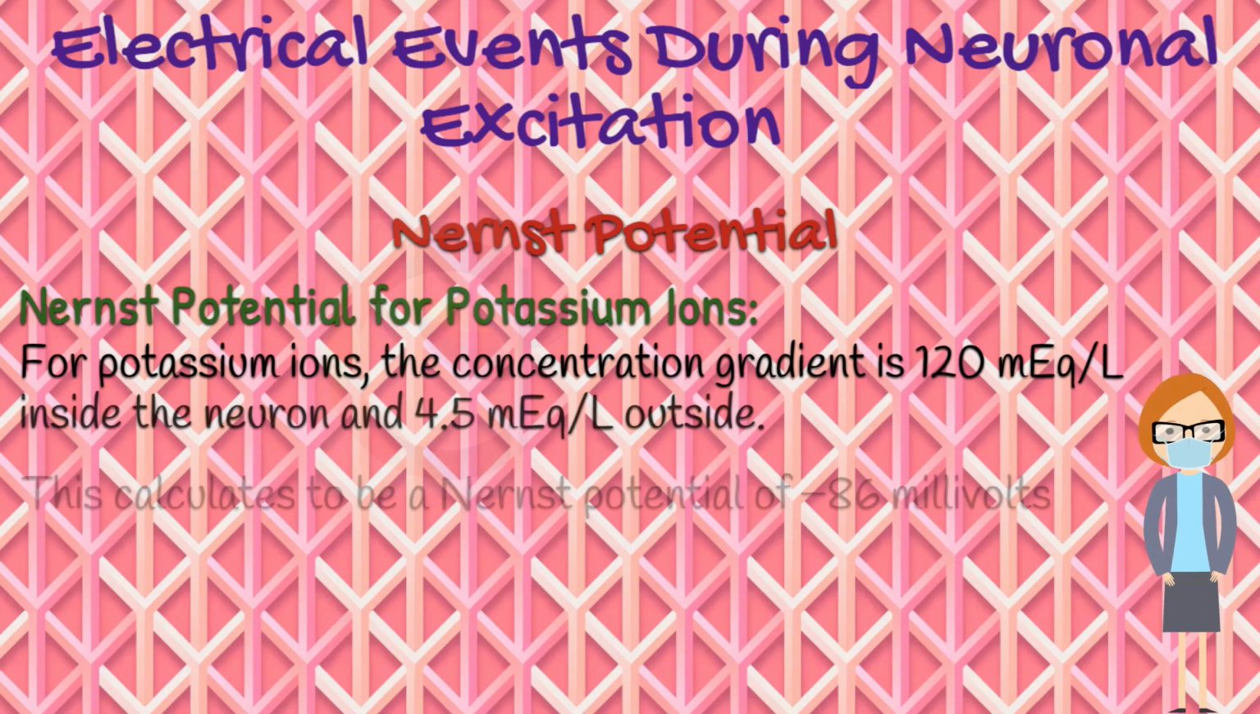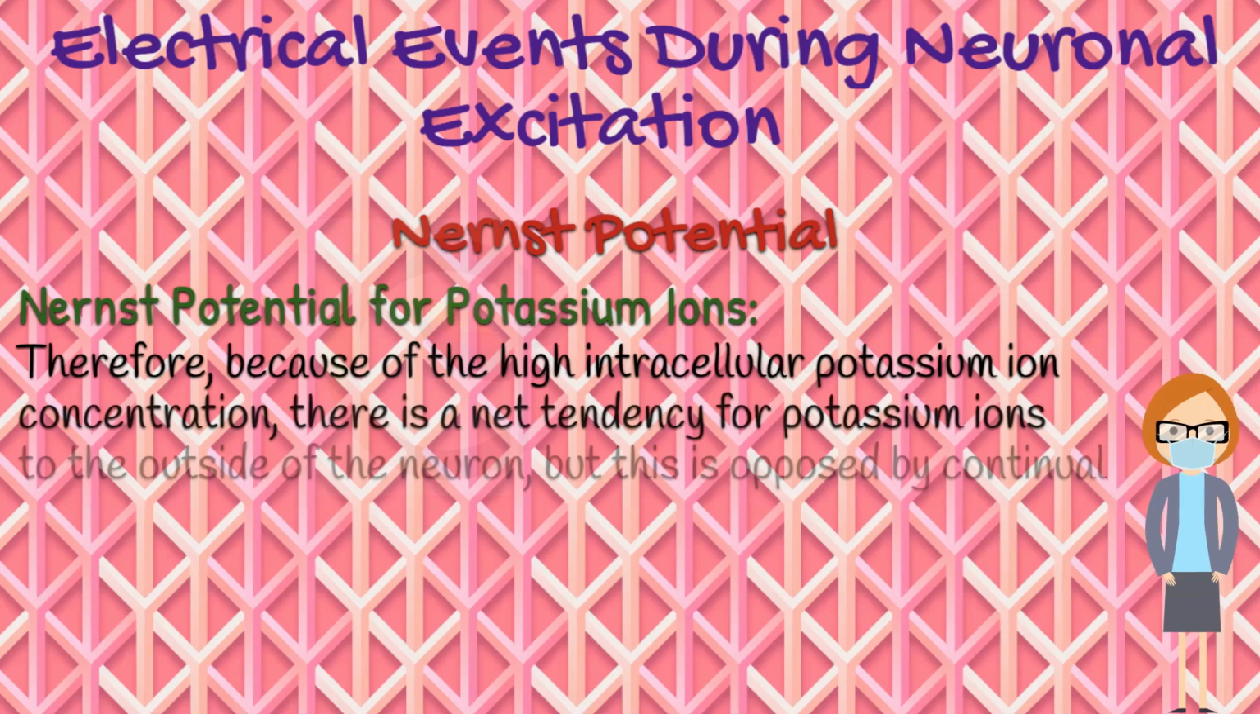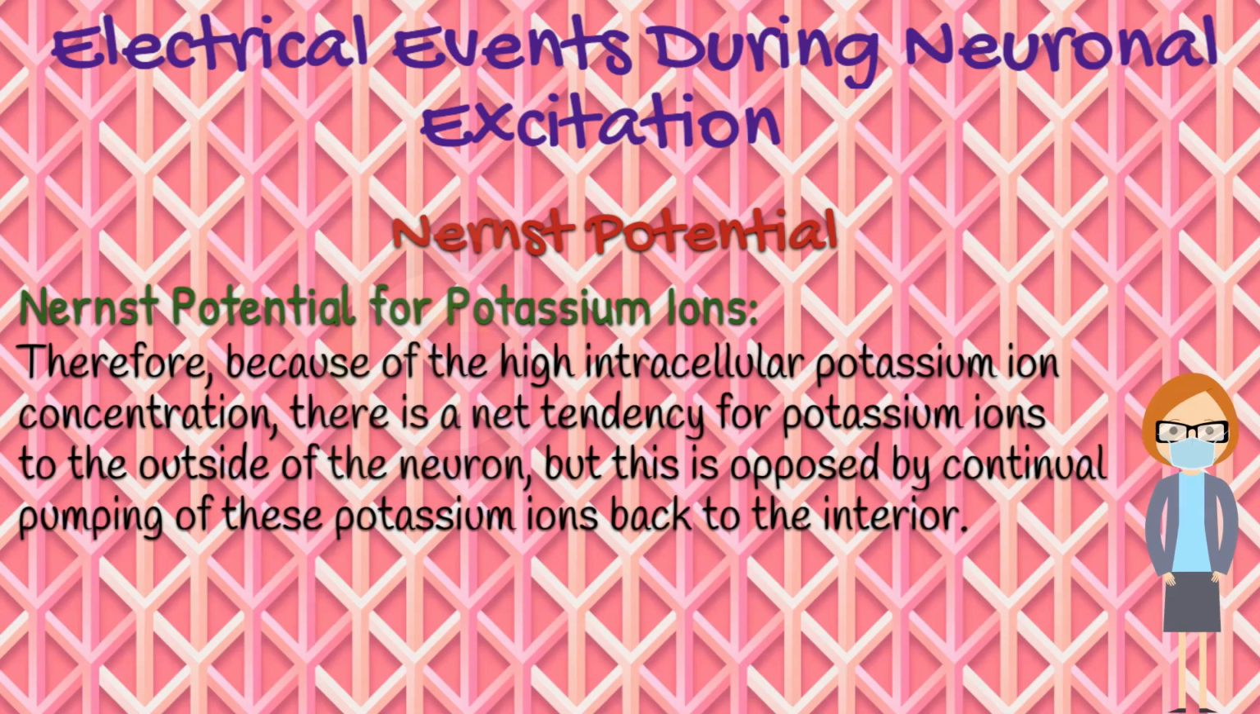For potassium ions, the concentration gradient is 120 milliequivalents per liter inside the neuron and 4.5 milliequivalents per liter outside. This calculates to be a Nernst potential of minus 86 millivolts inside the neuron, which is more negative than the minus 65 that actually exists. Therefore, because of the high intracellular potassium ion concentration, there is a net tendency for potassium ions to diffuse to the outside of the neuron, but this is opposed by continual pumping of these potassium ions back to the interior.